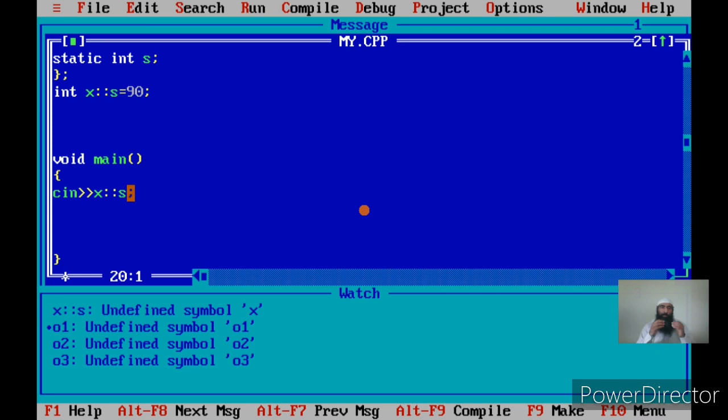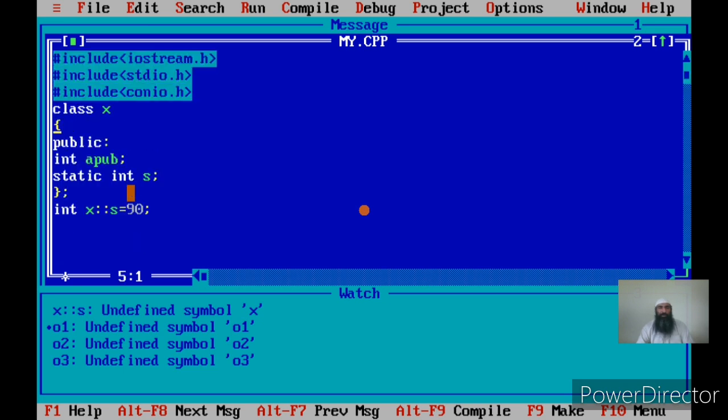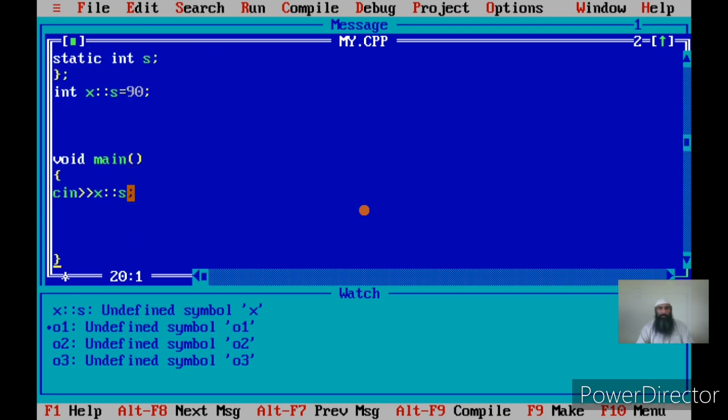So you can remember that for the static data members, the memory is allocated even before the creation of the objects, but for automatic data members, the memory is allocated once we create objects. You cannot access them. If I had something like apub, could I access it?